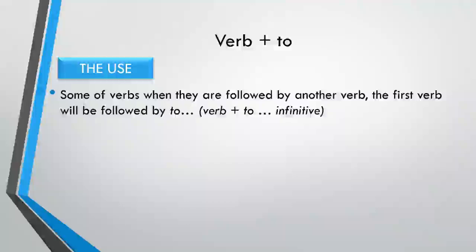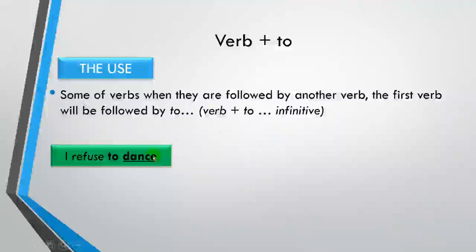Previously, verb ing meant that if there are two verbs in one sentence, the second verb changes into ing form or gerund. In verb 2, there are also two verbs in one sentence, but the second verb takes the to infinitive, so there is the use of to plus the base form of the verb.